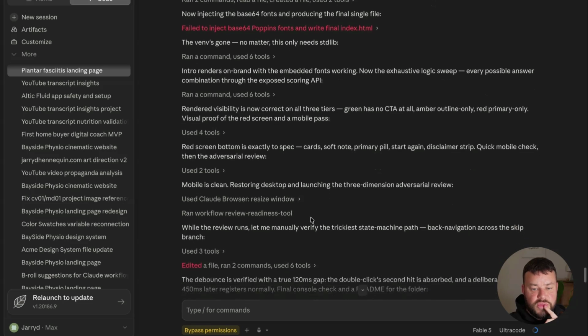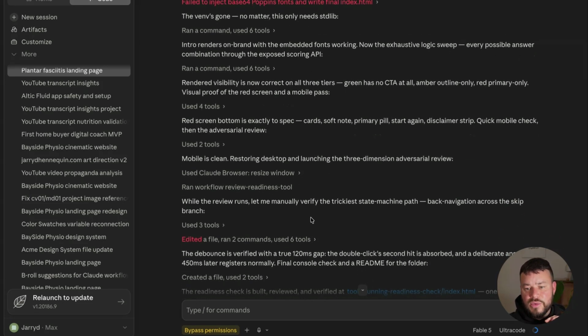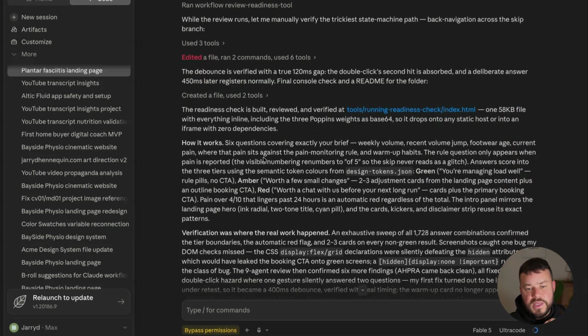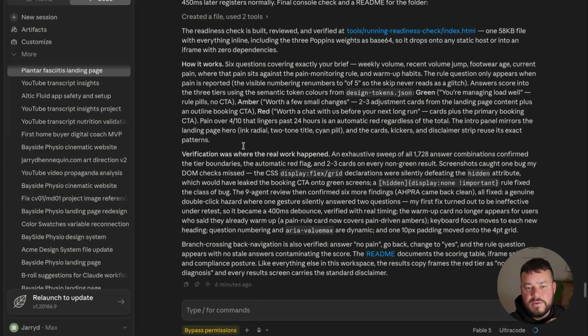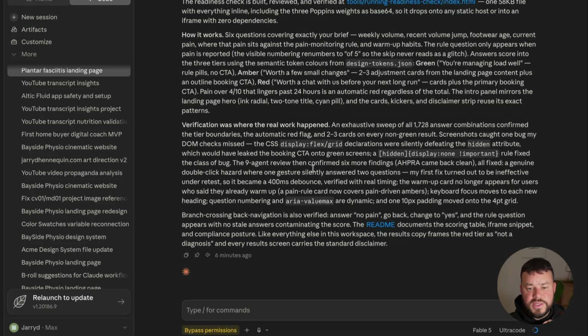Alrighty, so as you can see, Claude has gone through, it's looked at the first page, it has looked at all of the documents, and it's reasoning through what it needs to do. And then you can see after a couple of minutes here, it's let us know that the readiness check is built, reviewed, verified. It's at this link here. You can see it's a pretty small file, and then talks about how it works. So it says it's 6 questions covering exactly my brief. So weekly volume, recent volume jump, footwear age, current pain, etc. And then it goes through that decision logic that we spoke about before. And then Claude has done its checks just to make sure that everything is working okay.